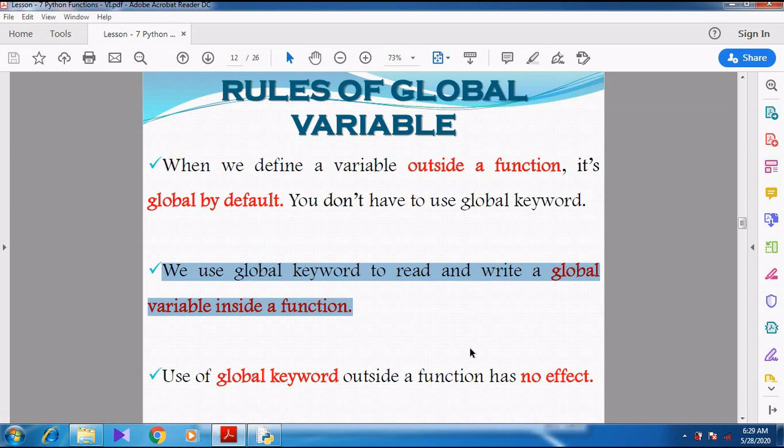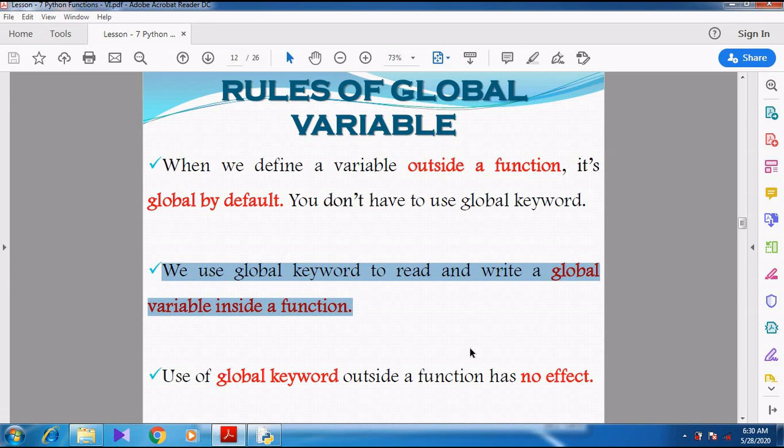Sometimes we want to use the variable inside the function, but that variable should act like a global variable.